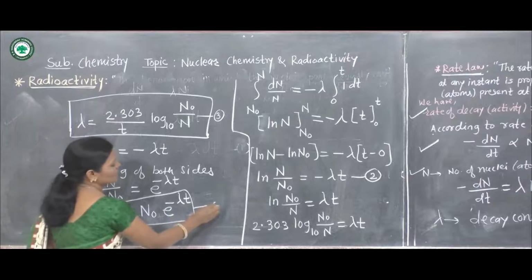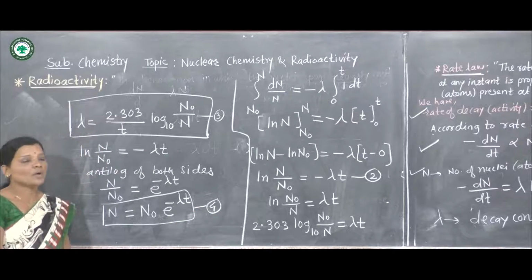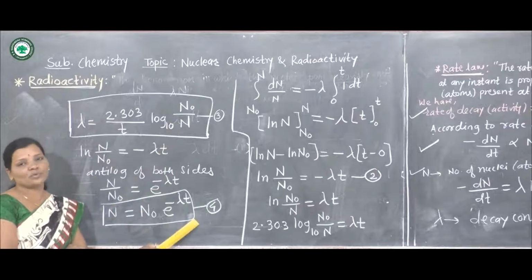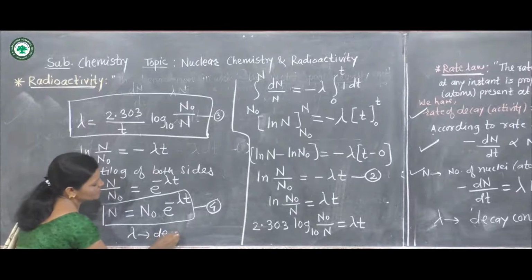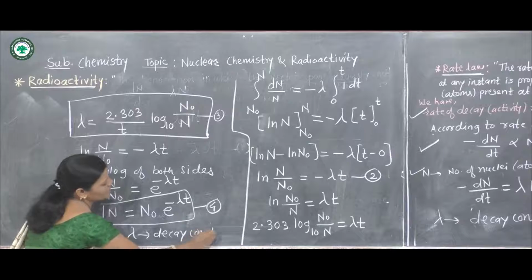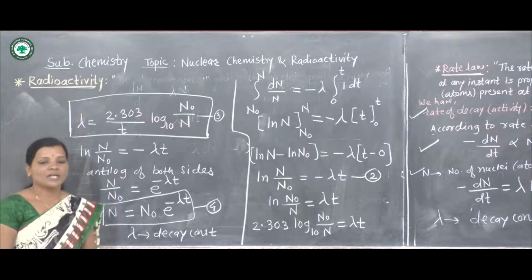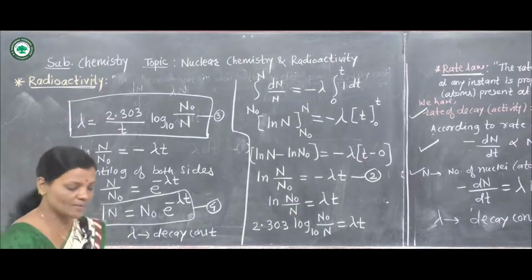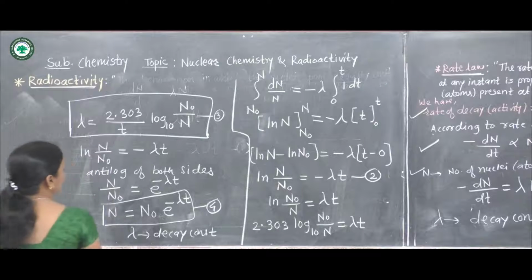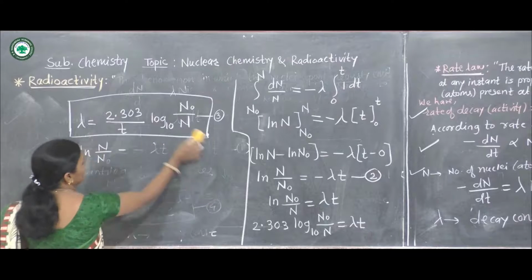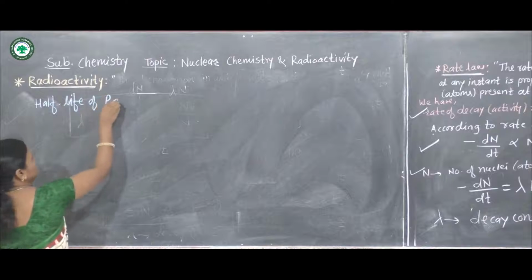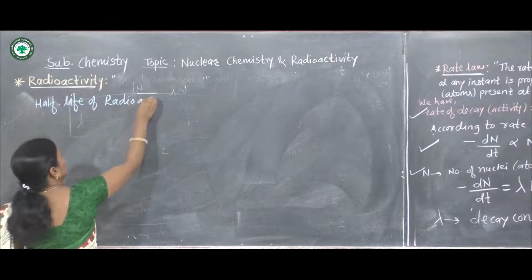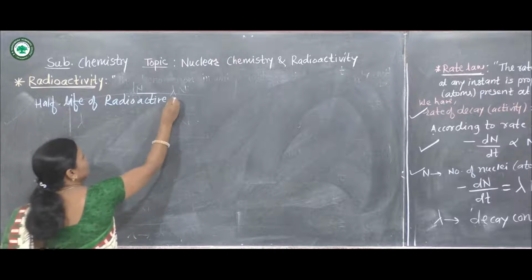Suppose this is equation number 4, and from equation 3 and equation 4 we can find out the value of lambda, that is the decay constant. Now let us consider the next concept from this topic, that is the half-life of a radioactive element.